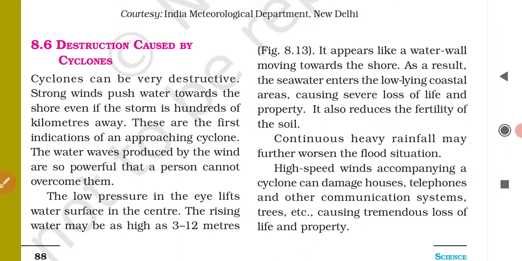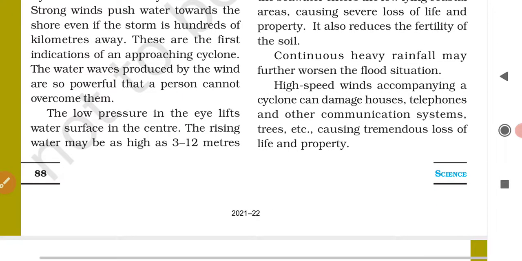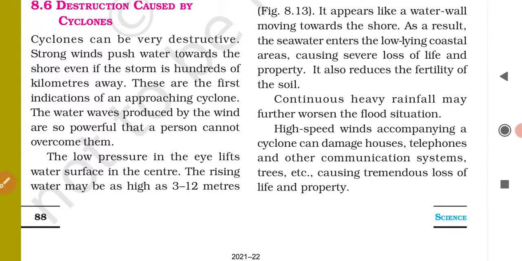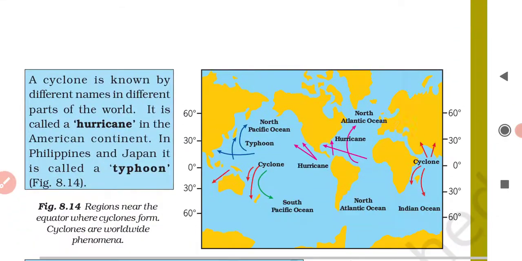It can damage the houses and it can hurl the people through air, causing a great loss of life and property. The strong winds of cyclones produce powerful water waves in the sea and can push sea water towards the shore even if the cyclone is hundreds of kilometers away. Clear? So these are some of the widespread destruction caused by cyclones.